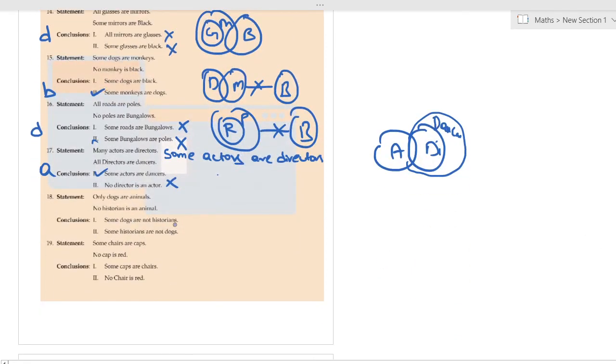And next, only dogs are animals. We can write it as all animals are dogs.